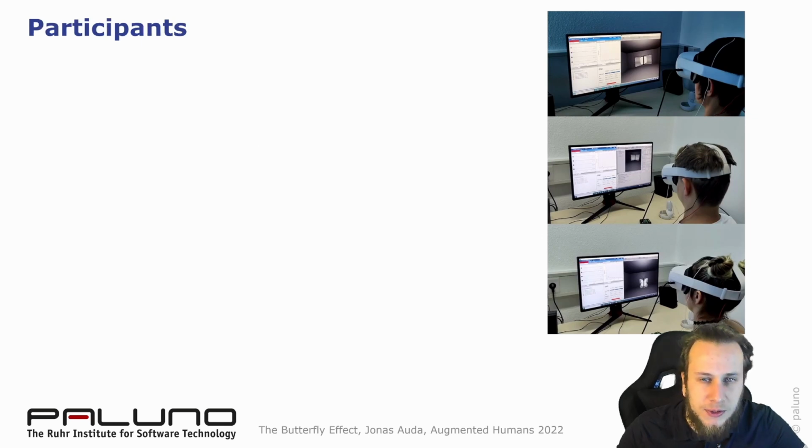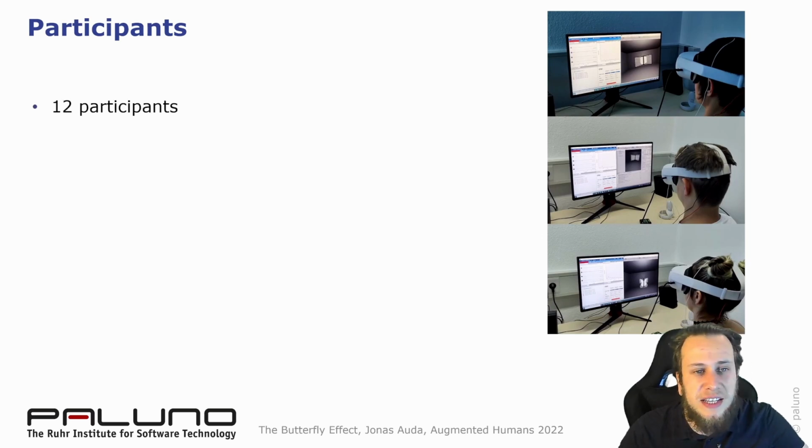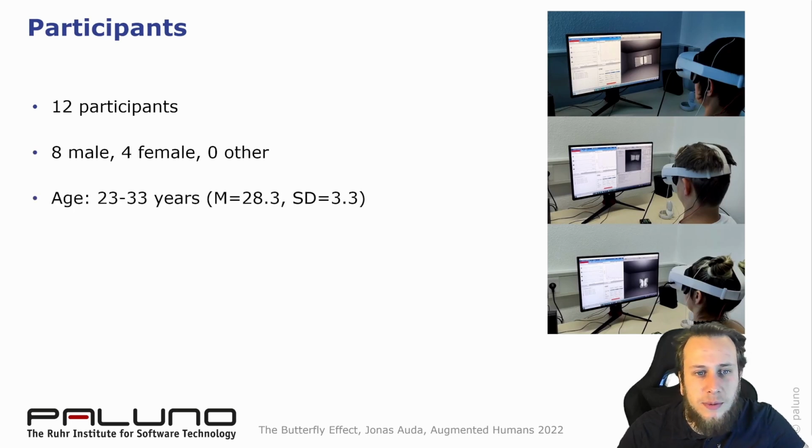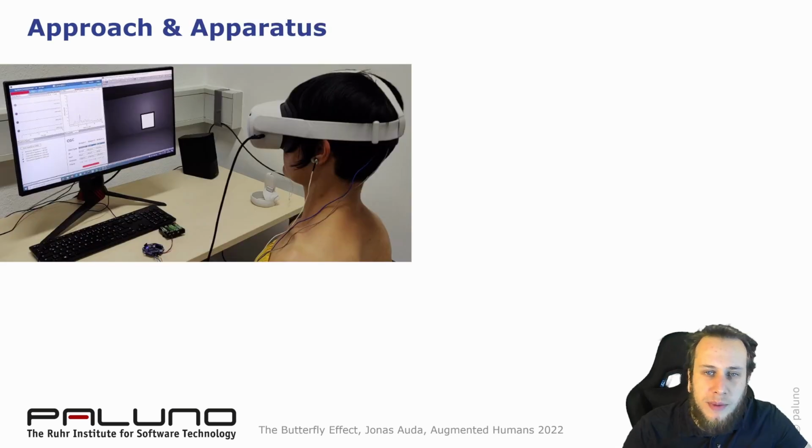To find the most suitable frequencies, we conducted a user study. Therefore, we invited 12 participants. Our participants identified as follows: 8 male, 4 female, and none other. Our participants were aged from 23 to 33 and had some VR experience. We mounted electrodes on the back of their head and provided them a head-mounted display.